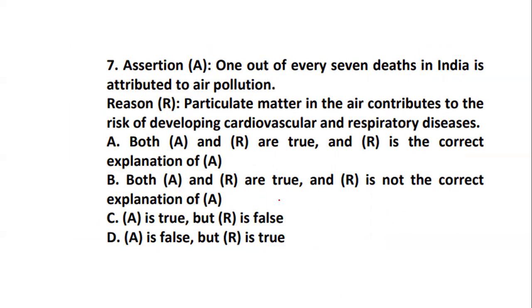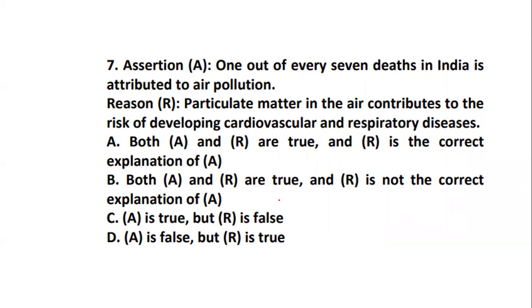Now, coming to question number 7, an assertion and reason question. The assertion is: one out of every 7 deaths in India is attributed to air pollution. The reason is: particulate matter in the air contributes to the risk of developing cardiovascular and respiratory diseases.